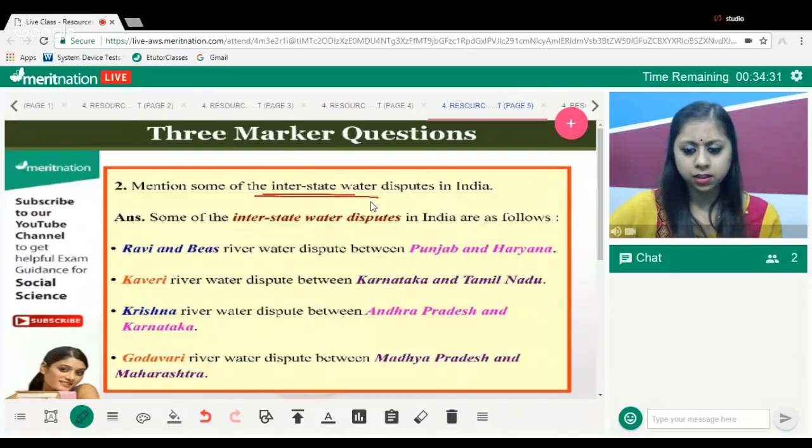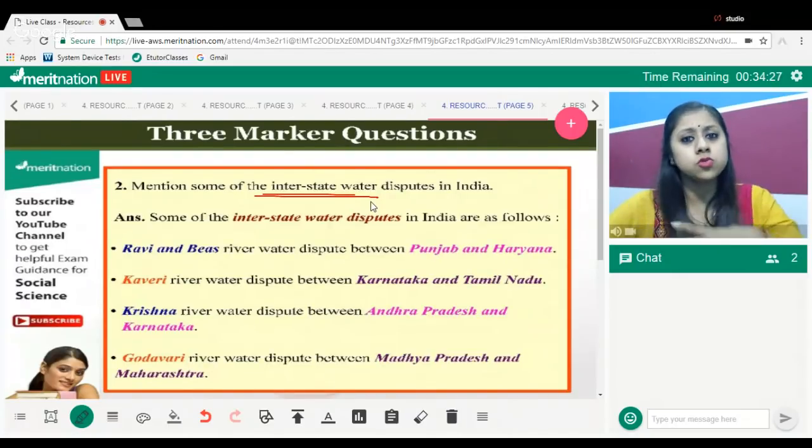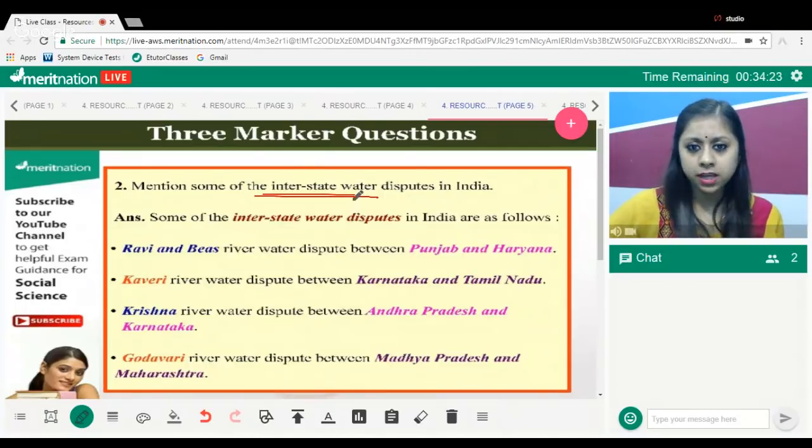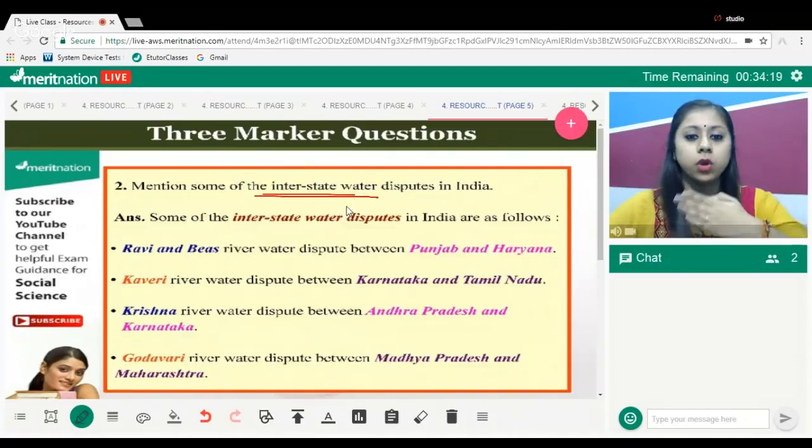Of course not. The river course, the stretch, is going to be so long. So if it is flowing between two states, which state is going to use how much amount of water? That is known as interstate water disputes.